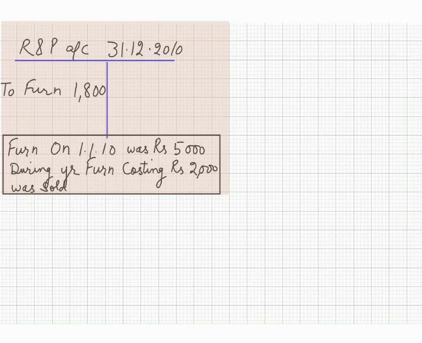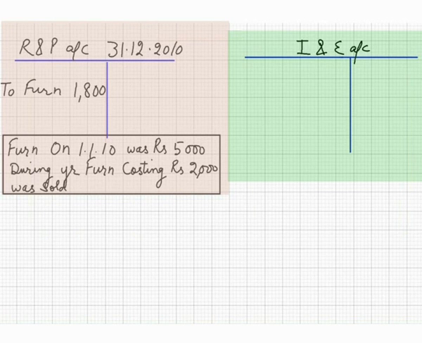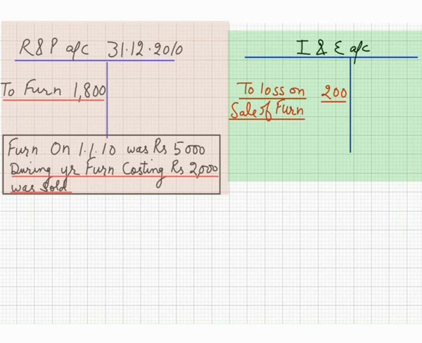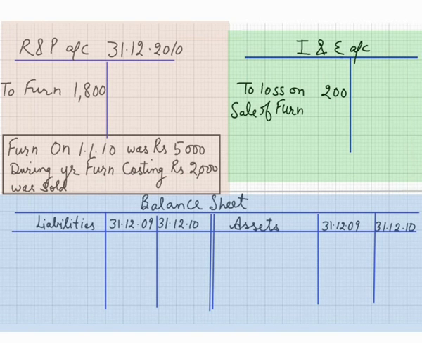So when we prepare income and expenditure account, we'll write down to loss on sale of furniture 200 rupees, and in the balance sheet, previously furniture was 5,000 and furniture costing rupees 2,000 has been sold. Now the furniture should be rupees 3,000 at the end.